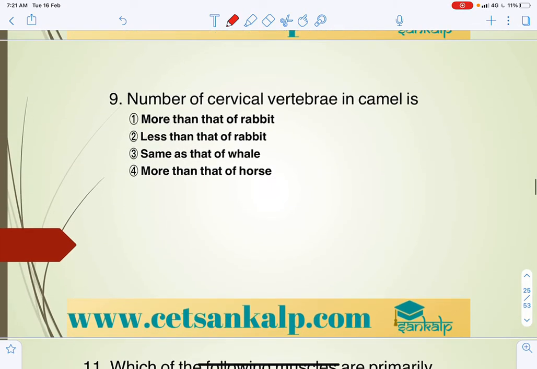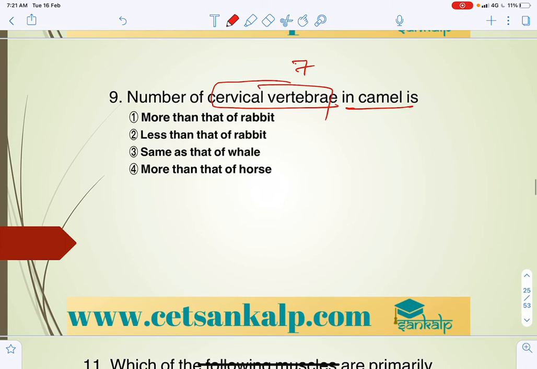Next, the number of cervical vertebrae in camel is, same thing, I already mentioned that cervical vertebrae is always 7. So not more than the rabbit, not less than the rabbit, it is the same as that of whale, that is also a mammal.